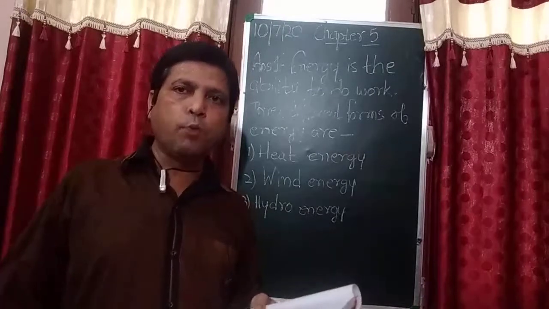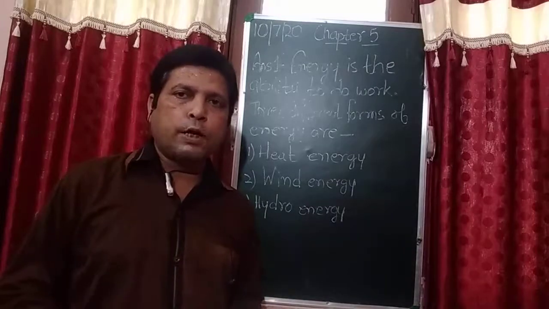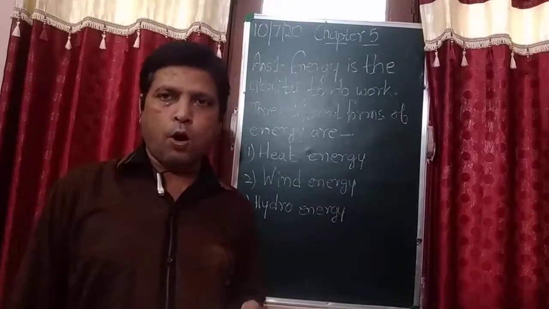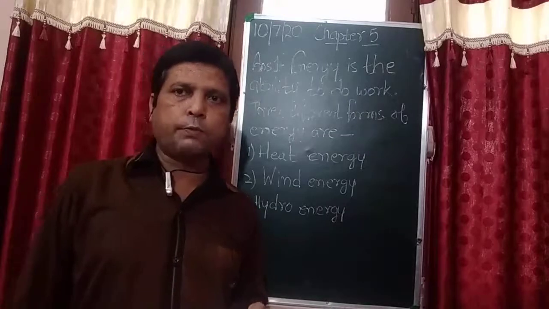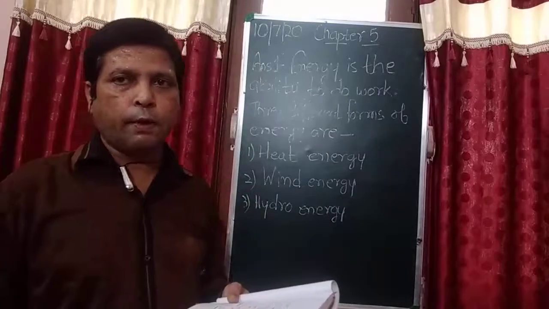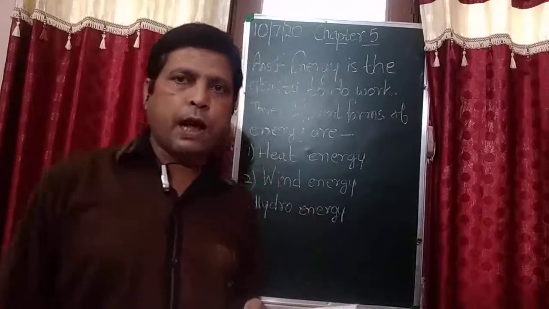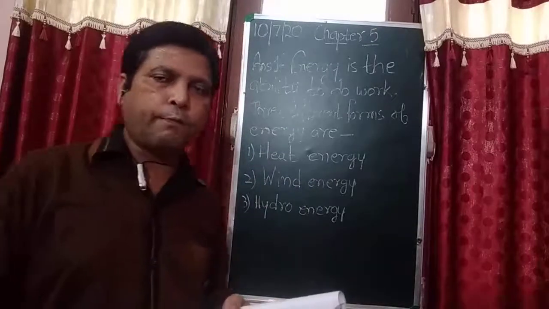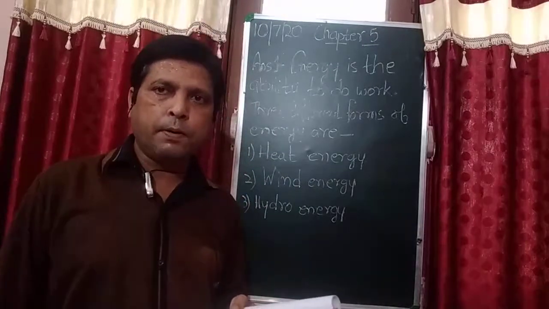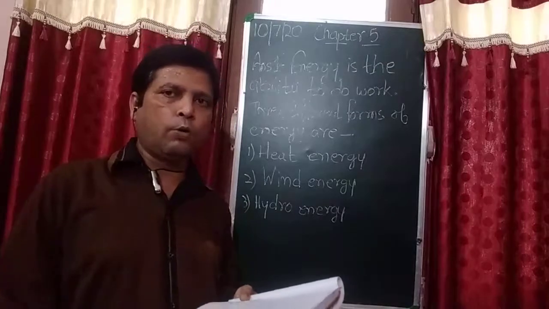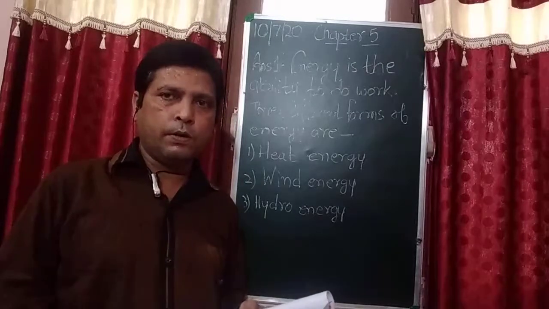If anything is moving, this is the force which stops that object. Now note down answer number 2.